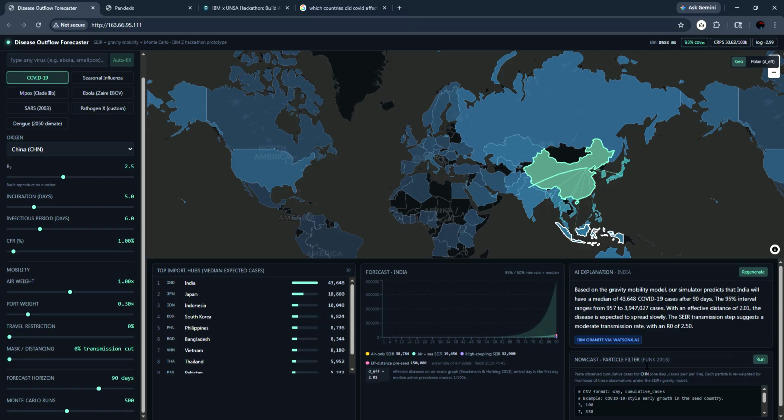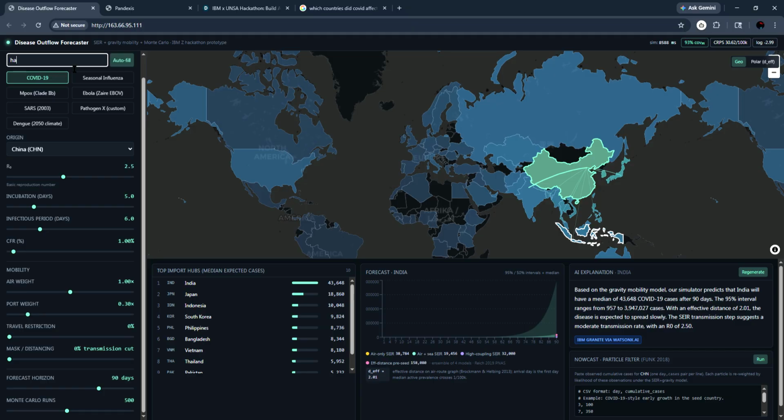We also have a nowcast feature where you can put in real data and then get more accurate predictions based off real developing pandemics. So we also have one more feature that we'd like to demo, which is you can type in any virus. So of course we pre-programmed it, but ideally Watson would do some research on finding some data sets on virus infections in order to put into our nowcast API and model which countries will be affected.